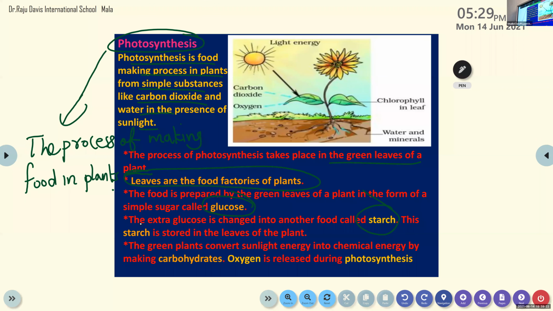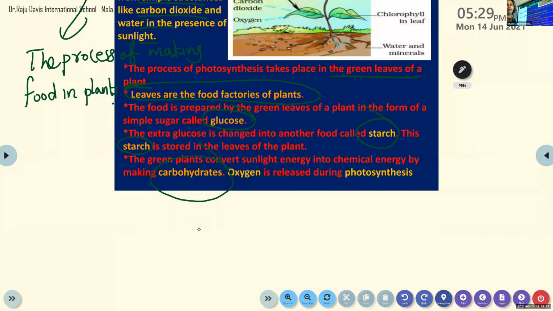Now, what is happening to the starch? The sunlight will convert the starch into another type of carbohydrate. This is what we get in our body. If you eat tapioca, you know tapioca, kappa. Yes, tapioca has a lot of starch. Potato too. So it will give you carbohydrates. So we human beings and animals get all this starch in the form of carbohydrates.